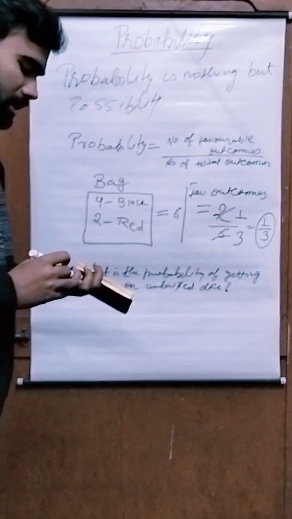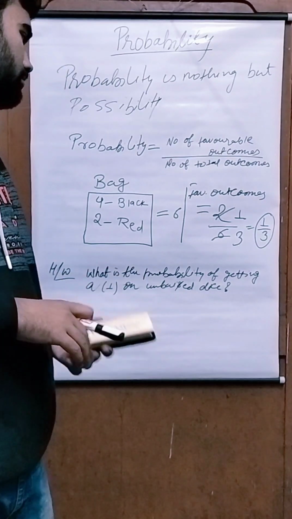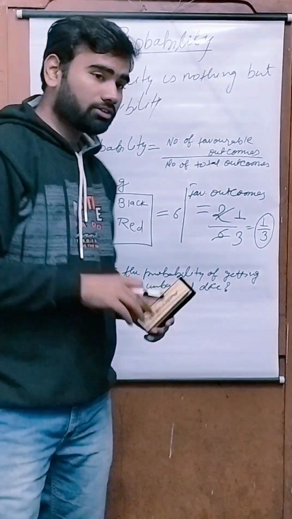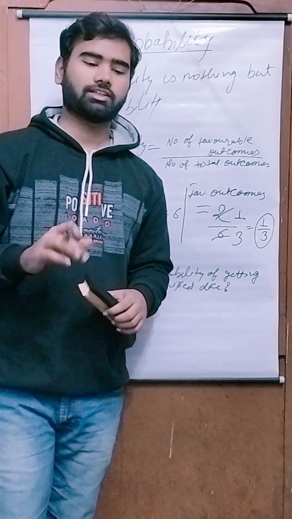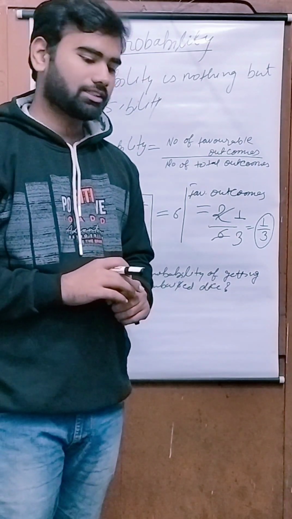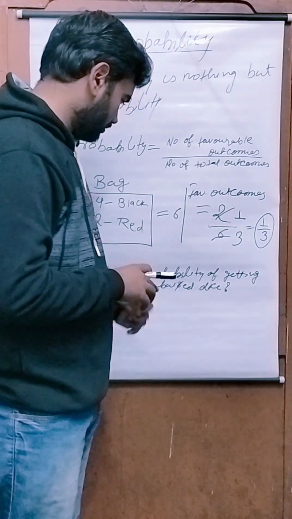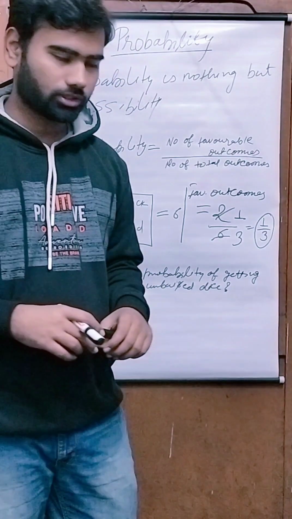Unbiased means the dice is not tricked. The dice is good and working well, and there is equal probability of any of the sides coming up. There is no trick in it. Then you will find the answer and tell me tomorrow. Okay, bye. Thank you.